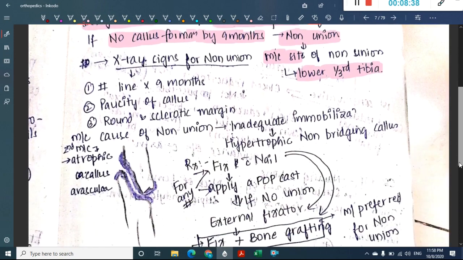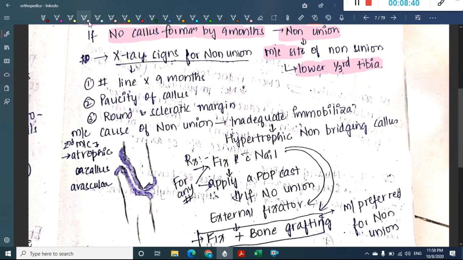Next, what are the X-ray signs of non-union? When can you say that there is non-union on X-ray? When a fracture line is seen for more than 9 months, then you can say that there is non-union.